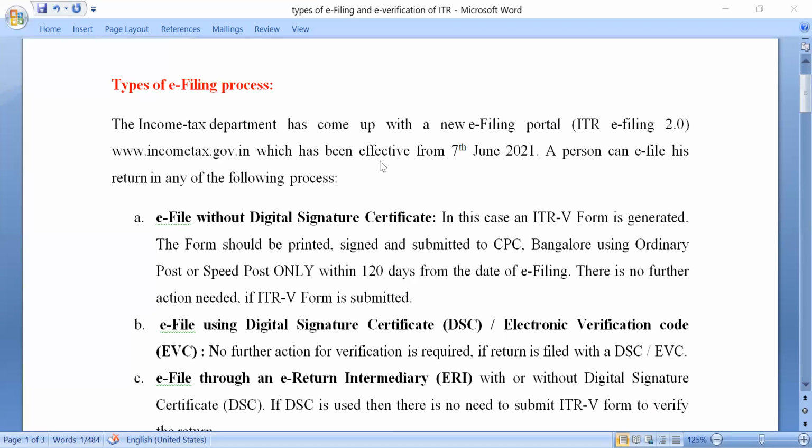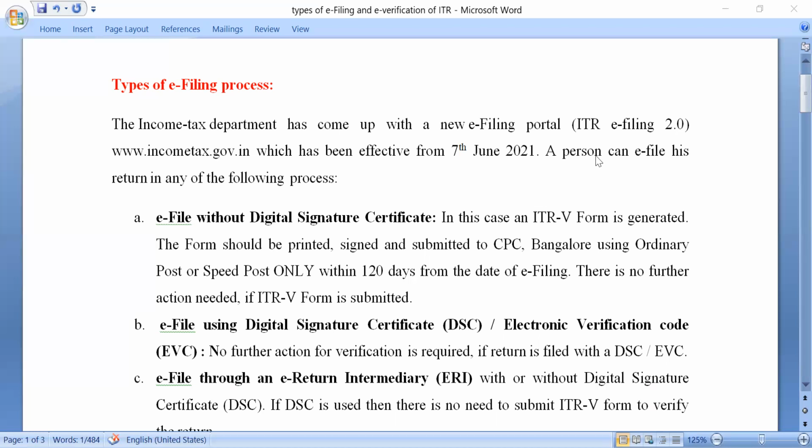This portal is effective from 7th June 2021. Earlier it was www.incometaxindiaefiling.gov.in. Even if you type that in the browser, it will be redirected to the new portal. So the Income Tax Department has come up with the new e-filing portal. You should remember this, from 7th June 2021.